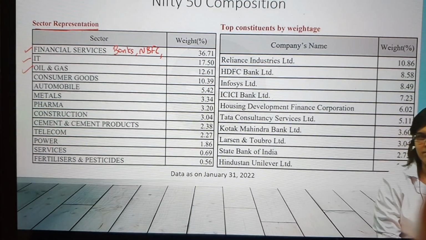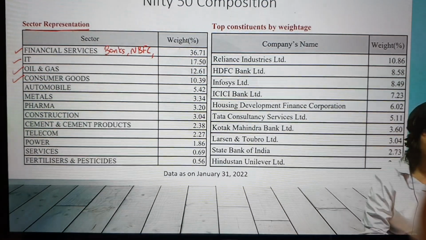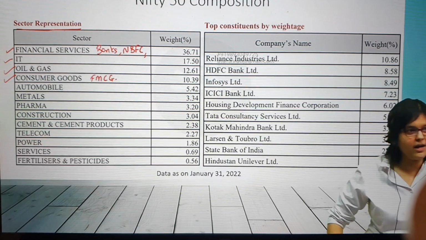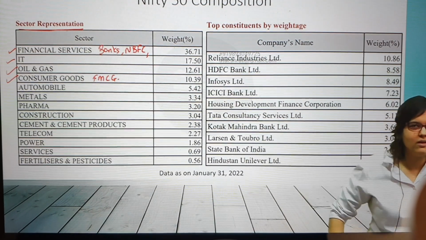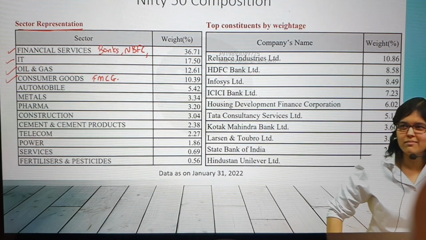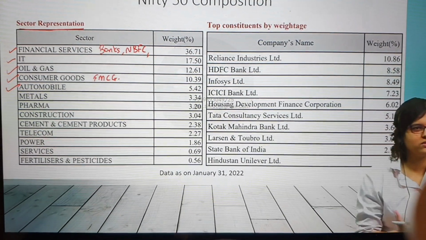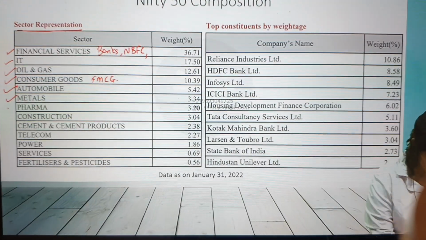Oil and gas: Reliance, classic example. Consumer goods, FMCG. You might have heard this. FMCG, fast-moving consumer goods. Then we have ITC, HUL. All these are typical consumer goods, whatever we consume day in, day out. You can imagine from when we get up till when we sleep, whatever goods we use are consumer goods. Automobiles: Tata Motors, Maruti Suzuki. Metals: Tata Steel. Pharma: Sun Pharma.